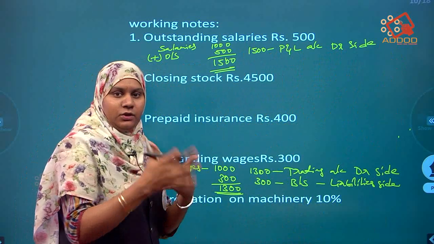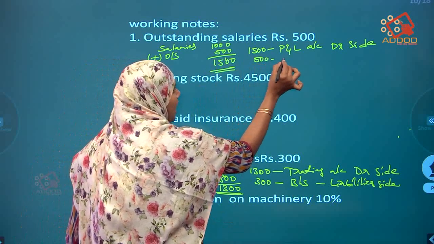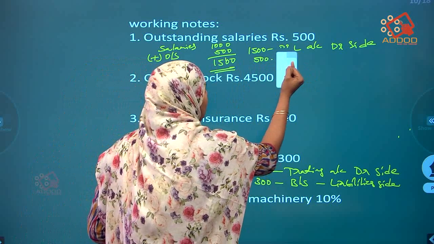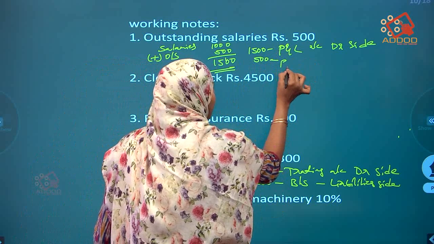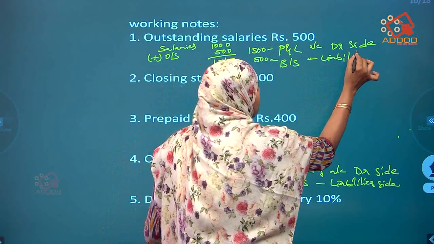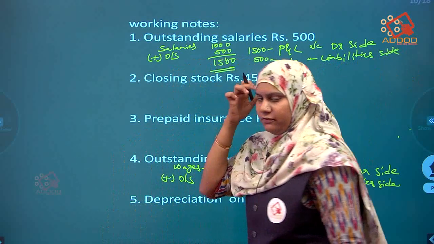And the 500 outstanding will come in the balance sheet only. So balance sheet liabilities side.